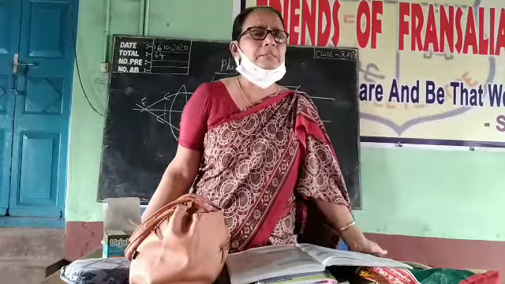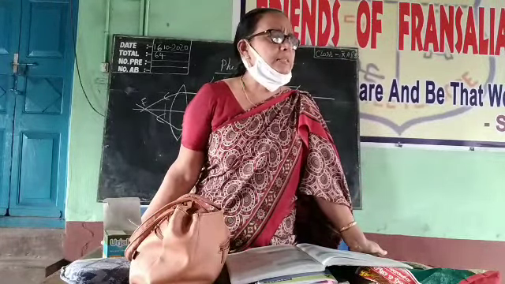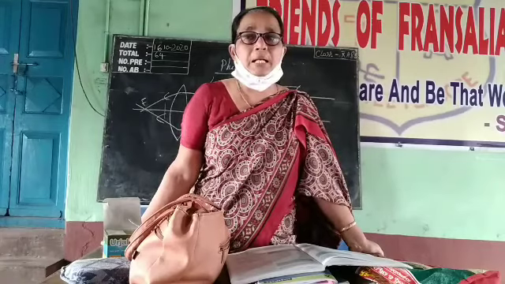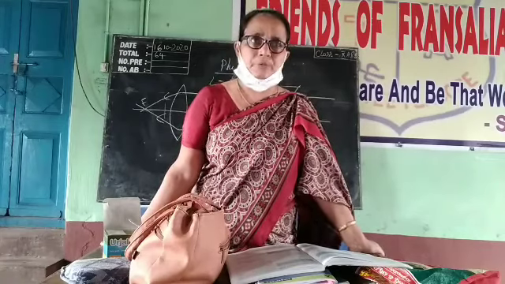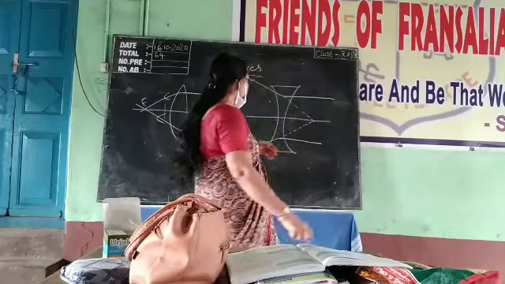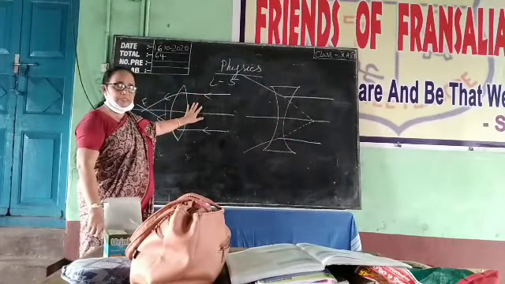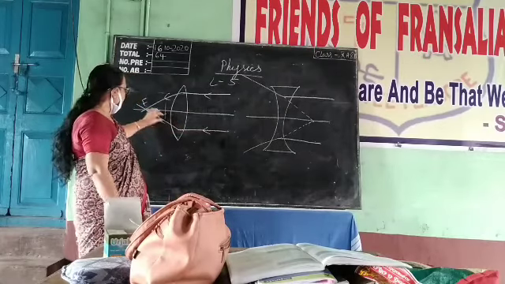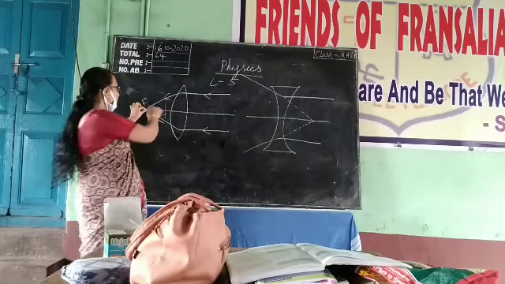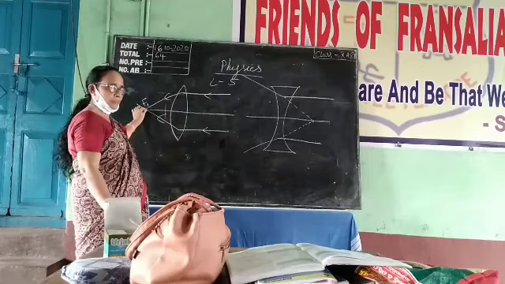The focal point is the point through which the rays will be refracted if a parallel beam of light strikes the surface. Here, from the right hand side surface, when the parallel beam of light strikes, it will pass through a particular point. This is known as the first focal point.